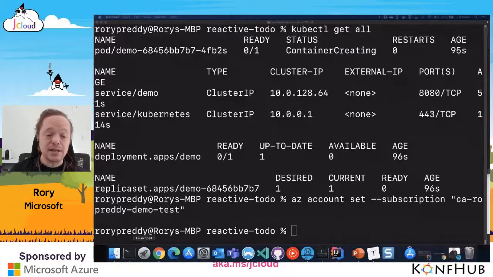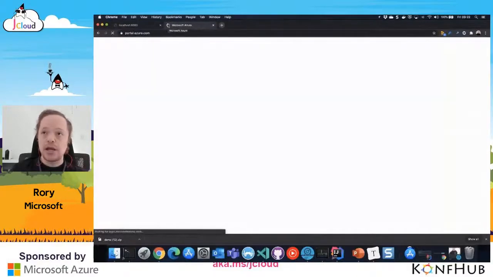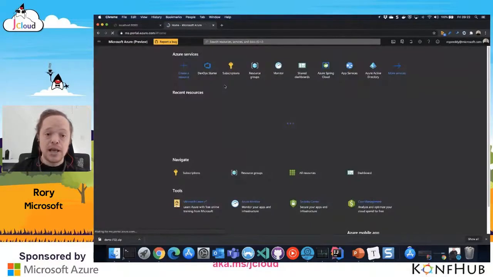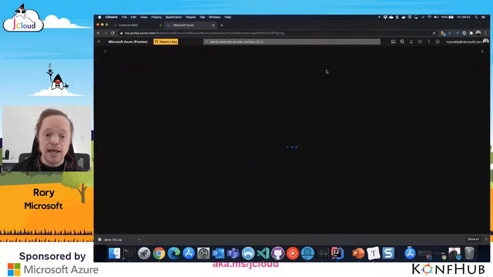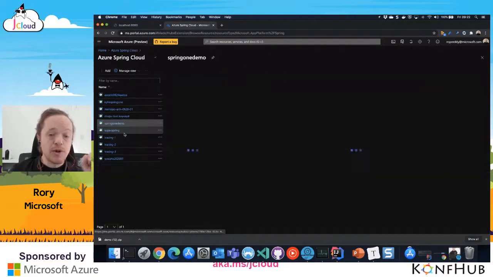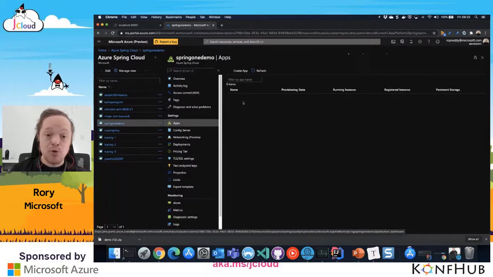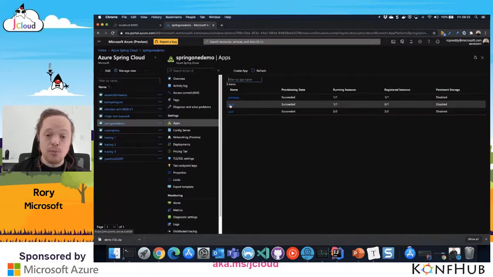Now, I've already created my Azure Spring Cloud. So if I go to my portal, I've created my Azure Spring Cloud, and it's pretty simple to go in and check your Azure Spring Cloud config. I'm using a pretty simple configuration, and I've got my to-do application. I've also got Spring, and I called it Spring 1 demo because I'm doing Spring 1 soon. I've got my apps that I've already created, and my to-do app is ready and waiting for me to configure. And then I've also got my gateway.